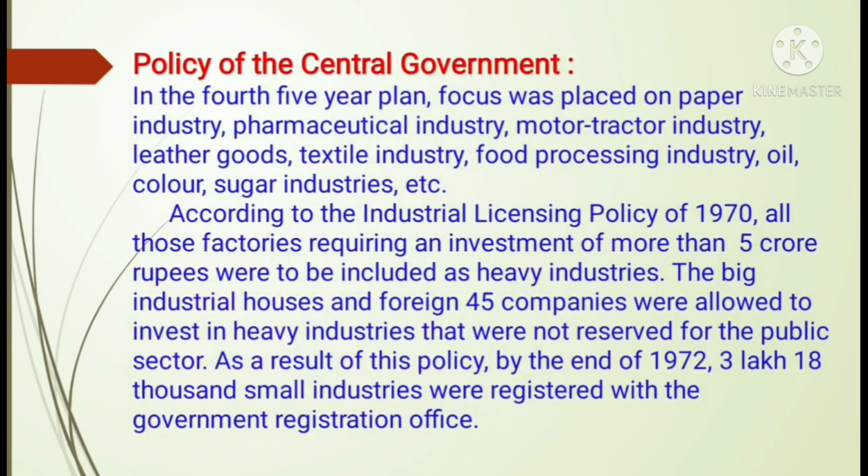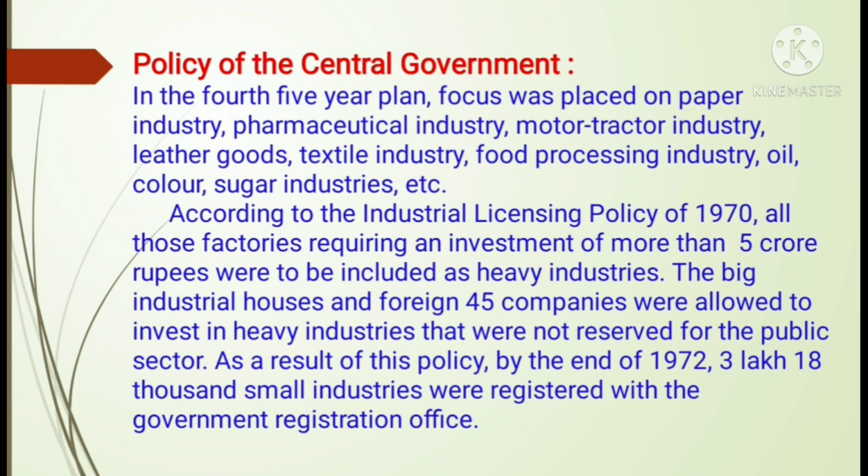In the fourth 5-year plan, focus was placed on paper industry, pharmaceutical industry, motor tractor industry, leather goods, textile industry, food processing industry, oil, color, sugar industries, etc. So after the independence, there were 5-year plans.